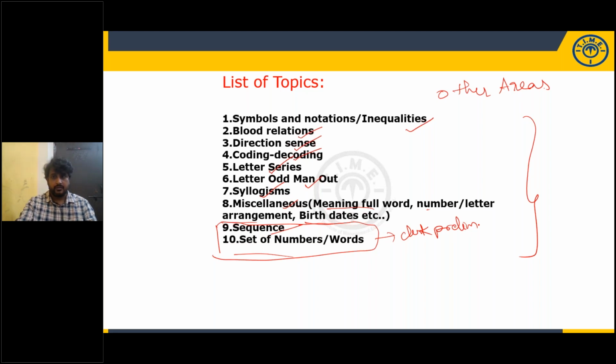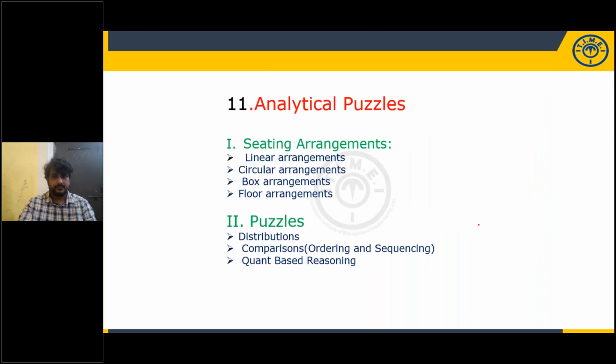Now move to the puzzles. Analytical puzzles are divided into 2 categories: seating arrangements and puzzles. In seating arrangements, we come across linear, circular, box, and floor arrangement questions.